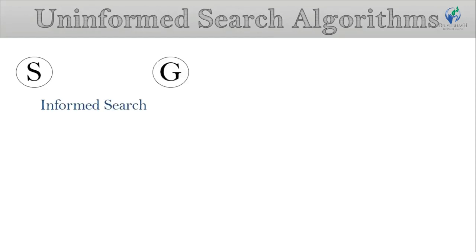First, I select informed search techniques. For that, I have a start node S, a goal node G, and one intermediate node A. With the help of the intermediate node, I can reach the goal node. So, in informed search, we know at which cost we reach A from S, and we also know in advance at which cost A can reach the goal node. So, this is called an informed search technique.